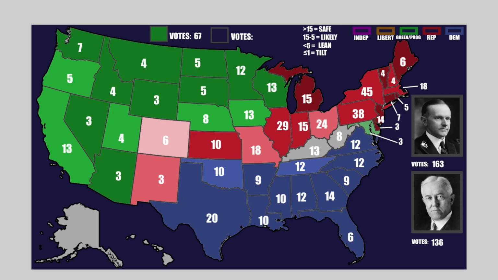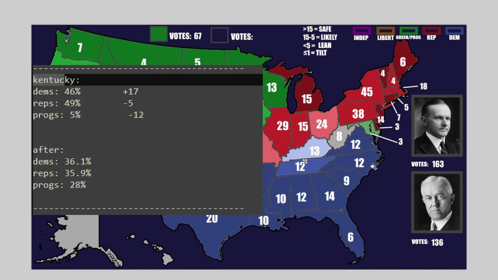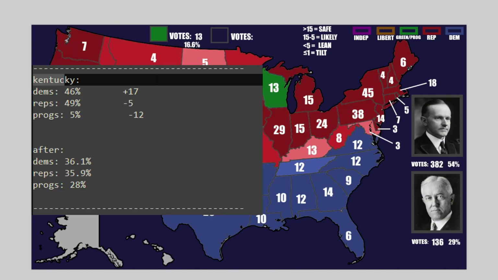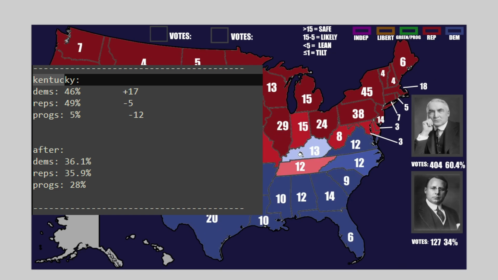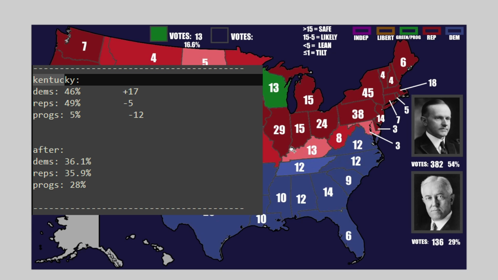That's right, the same percentage. It was within a point, but I do have to say that based on just a decimal behind the number, the Democrats end up grabbing Kentucky, taking it back from how they kept it in 1920. They're keeping it in this election. Not like in our timeline where they lost it.